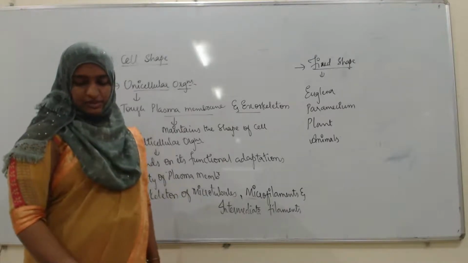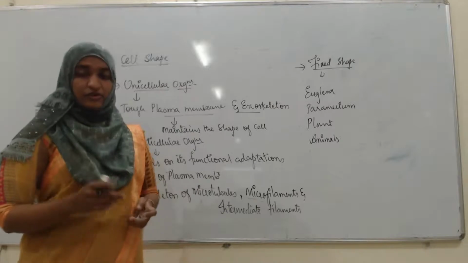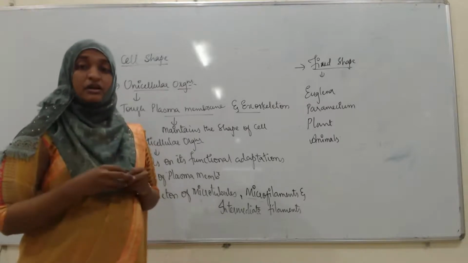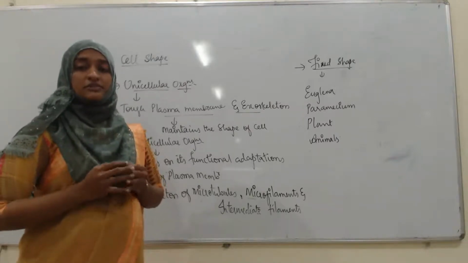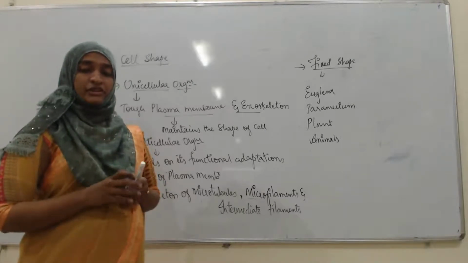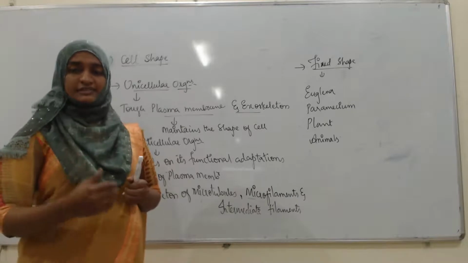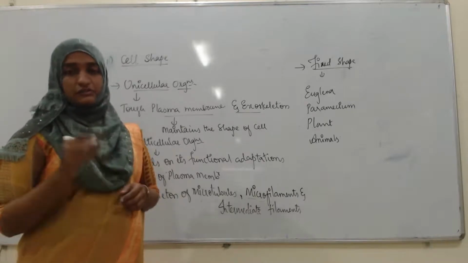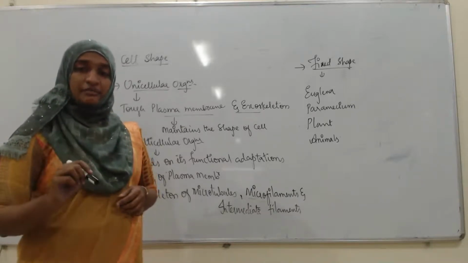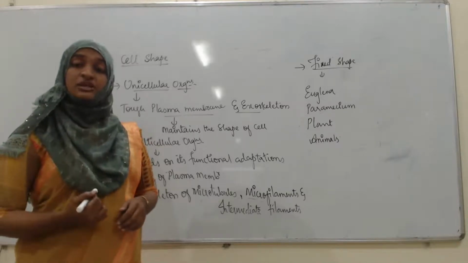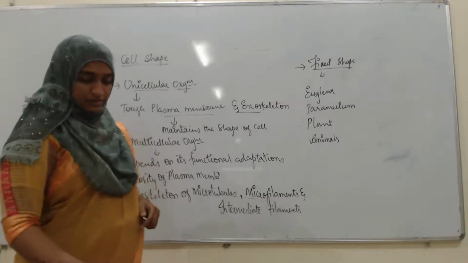The next topic: cells have diverse shapes. If you talk about animals, their organs, as you know, organs mean what? First of all, a group of cells forms the tissues, and those tissues form the organs. Those cells are the eukaryotic cells. So first we will see in animals what the different shapes of cells are.